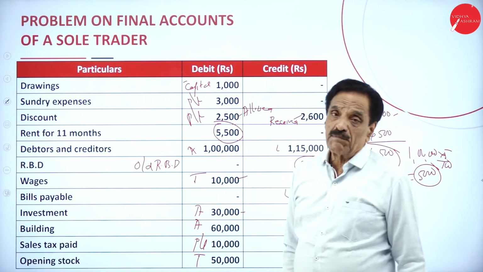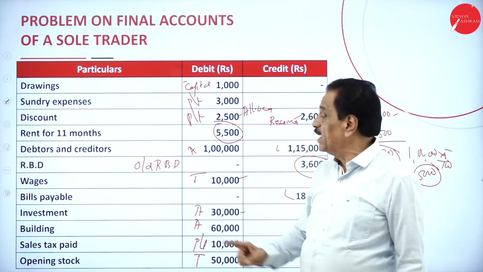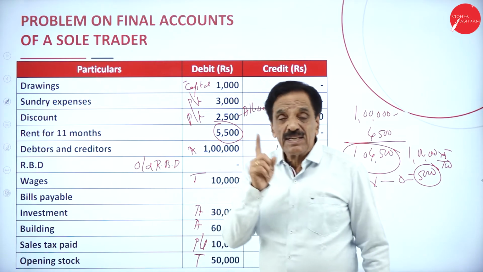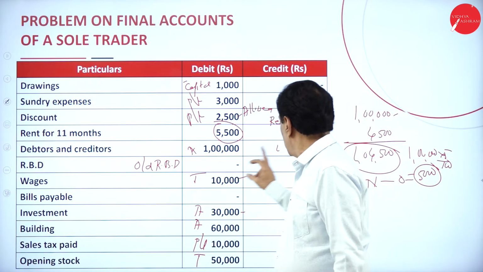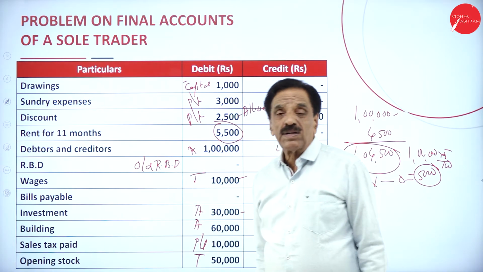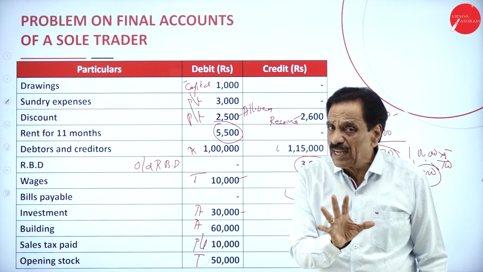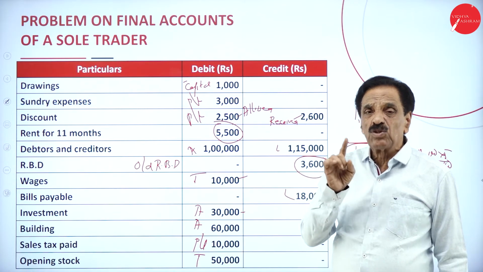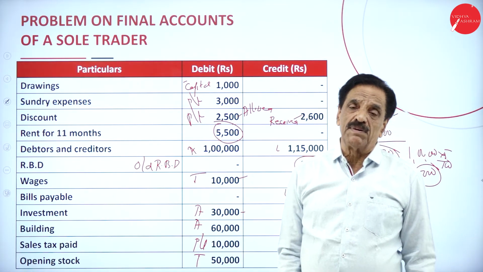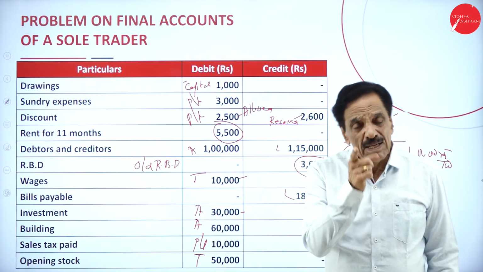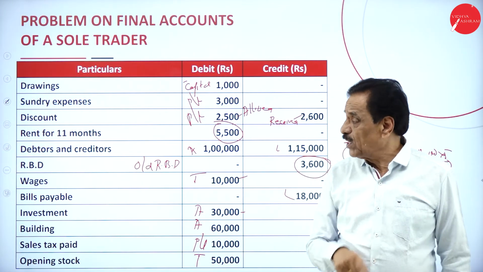Rent for 11 months, 1 month rent is outstanding. 5,500 divided by 11 is 500 rupees. Then debtor is an asset, creditor is a liability. Whatever the RBD given in the trial balance is an old RBD. So what's the formula? Bad debt plus new RBD minus old RBD.